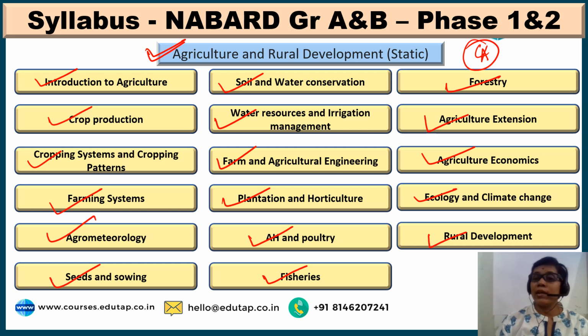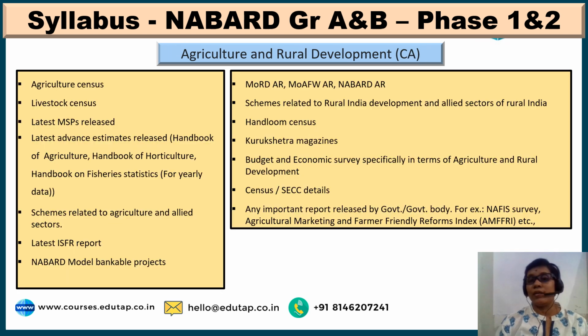Now we'll see what the ARD syllabus for current affairs is. See friends, this is the ARD syllabus, that is the agriculture and rural development syllabus for current affairs for NABARD Grade A and B, again for phase 1 and 2 of both these exams. See, for agriculture especially, these are the current affairs you need to go through.